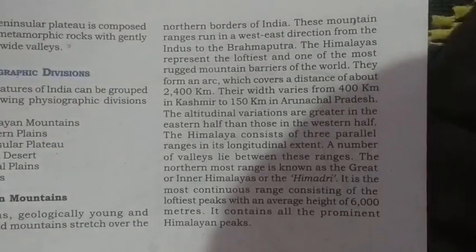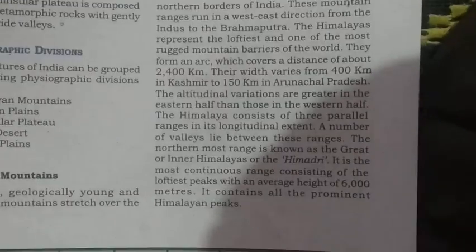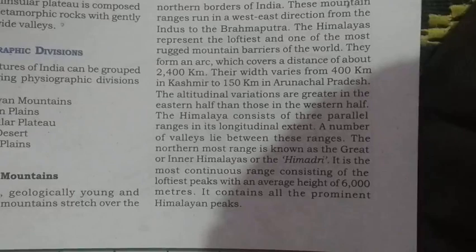These mountain ranges run in a west-east direction from the Indus to the Brahmaputra. These mountains start from the river Indus to the river Brahmaputra, from west to east.